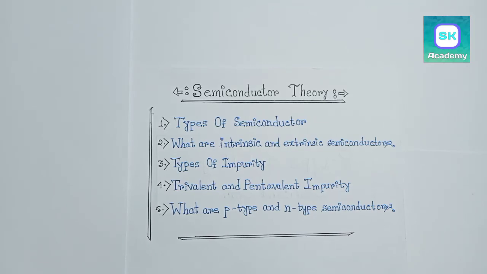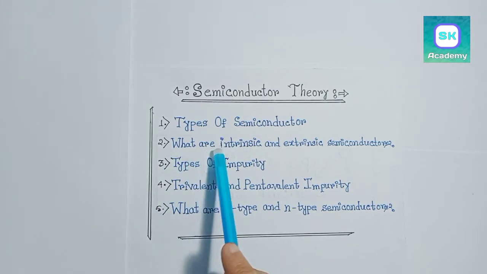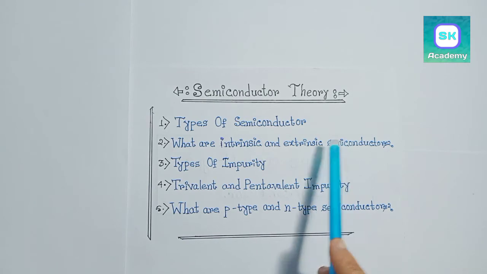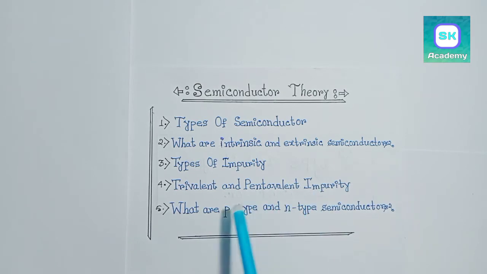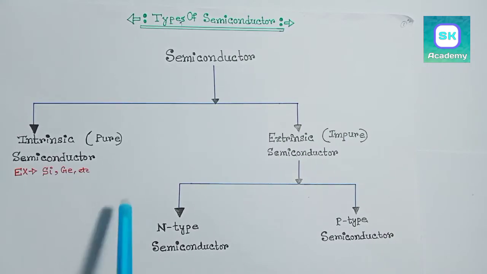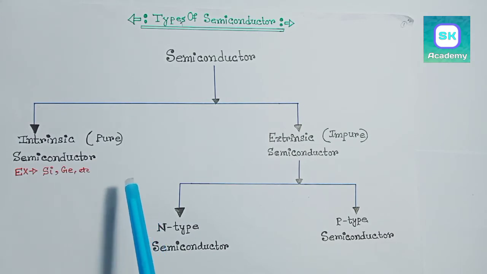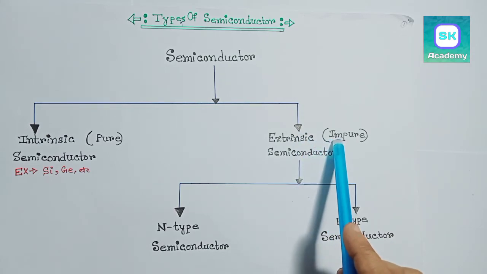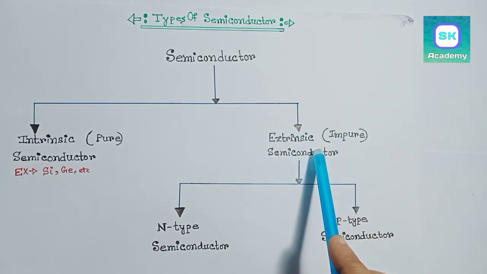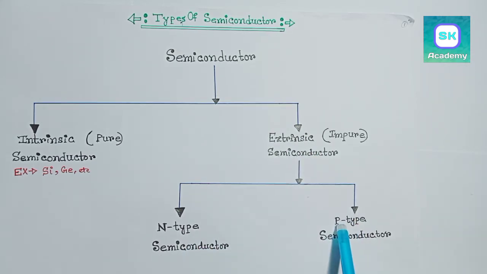Hello friends, today we are going to discuss types of semiconductor, what are intrinsic and extrinsic semiconductors, types of impurity, trivalent and pentavalent impurity, what are p-type and n-type semiconductors. First, types of semiconductor. There are two types of semiconductors, intrinsic or pure semiconductor and extrinsic or impure semiconductor. Extrinsic semiconductors are two types, n-type semiconductor and p-type semiconductor.